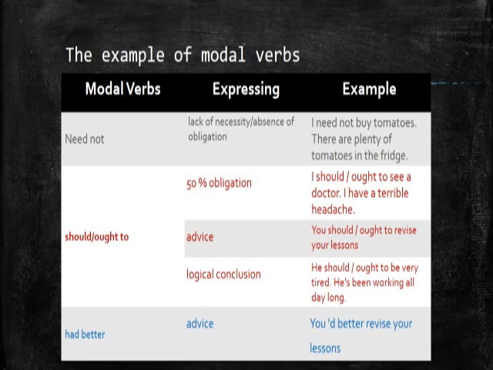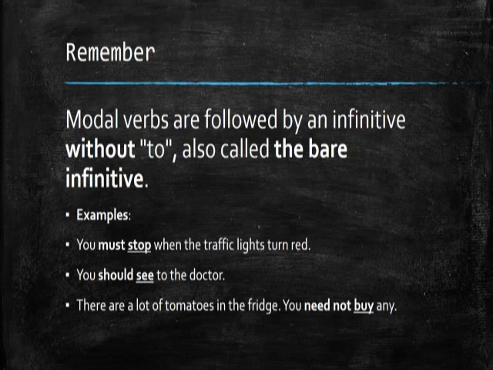Okay. There are some points that you have to remember when you use modal verbs. The first, modal verbs are followed by an infinitive without to, also called the bare infinitive. Like I have said earlier, you must stop. Stop here is the infinitive without to, without any other elements, or in this case the affix. You must not add any other element.